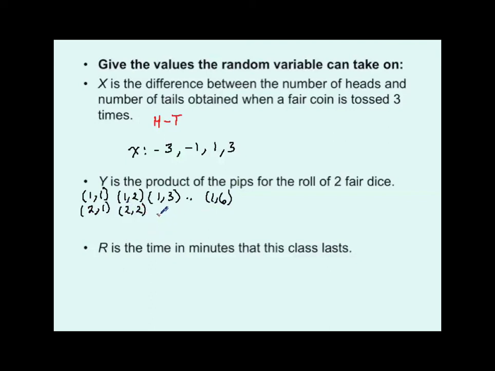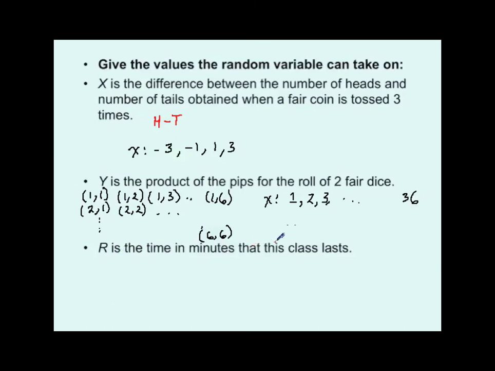Now, once you've completed this table in both directions, you have to go through and find the products of each of the pips. Well, 1 times 1, one of the values Y could take on would be 1. Another value could be 2, 3, etc. But remember, we're taking the products here. All the way down in this corner is going to be 6 by 6, so all the way up to 36 is one of the possible outcomes. I'll let you fill in the gaps. We'll talk some more about this table in an LDI in just a few minutes. But the main thing to see is, again, that this is a discrete random variable.